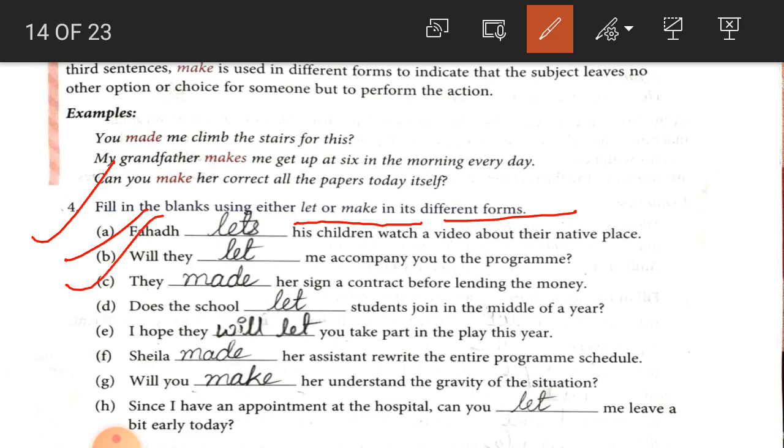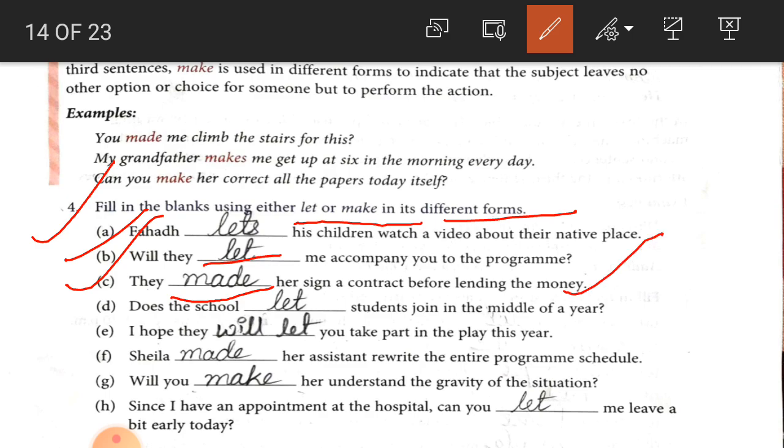Number 2, will they let me accompany you to the program? Again here it is in the sense of permission, that's why let is used. Number 3, they dash her sign a contract before lending the money. So made is used here. Why is made used? Because here they forced her to sign a contract, that's why made is used.